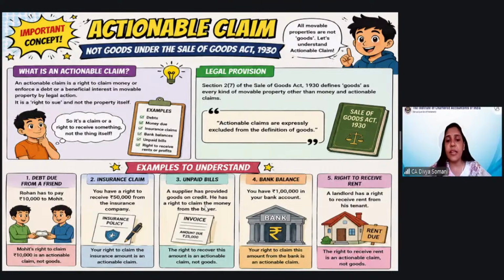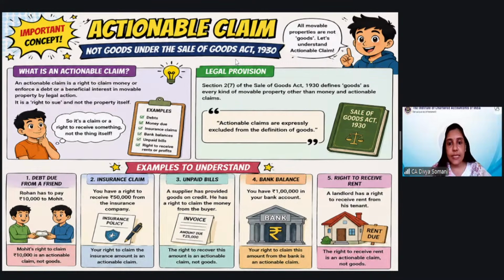Next, if there are any unpaid bills, or any loan given by the bank, or suppose you have given the house on rent and the tenant is not paying you. Obviously, you can file a suit against the tenant and recover the money from him. And suppose the landlord transfers his right to recover to someone else, at that point of time, it becomes an actionable claim. Are we okay till here?